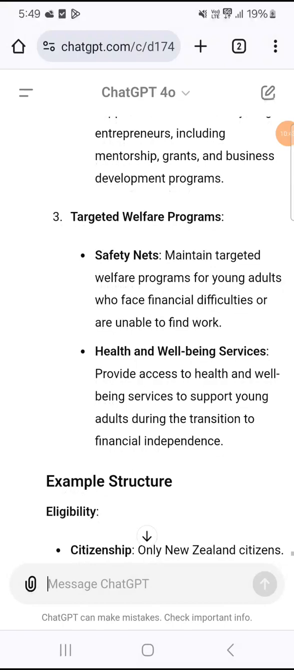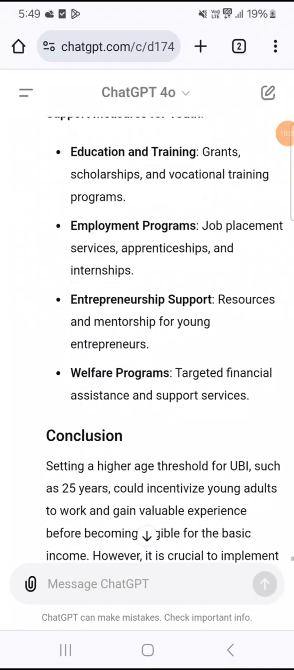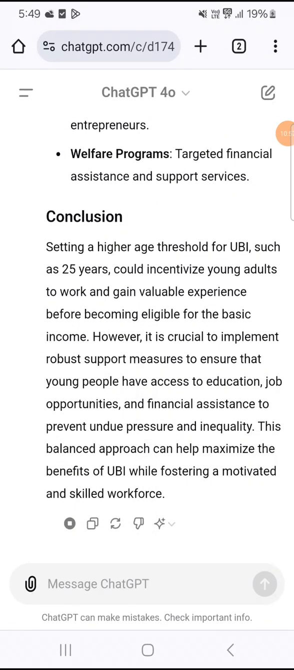3. Targeted welfare programs. Safety nets. Maintain targeted welfare programs for young adults who face financial difficulties or are unable to find work. Health and well-being services. Provide access to health and well-being services to support young adults during the transition to financial independence. Example structure. Eligibility. Citizenship, only New Zealand citizens.